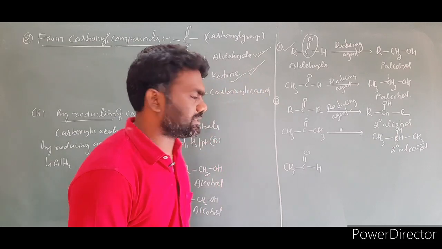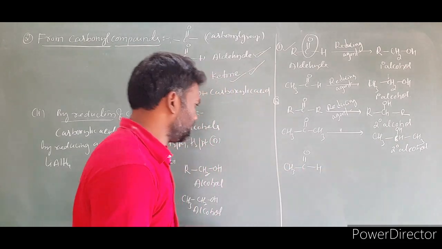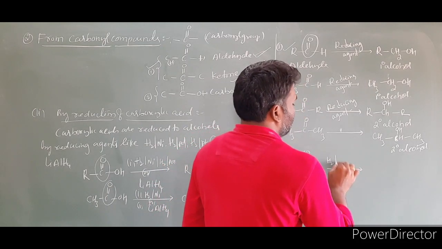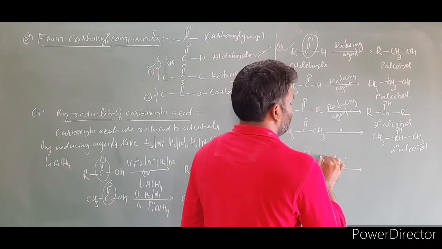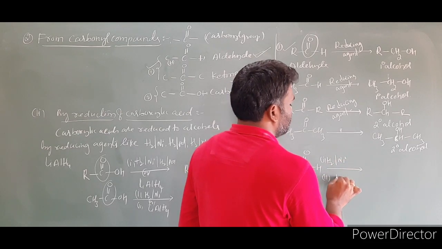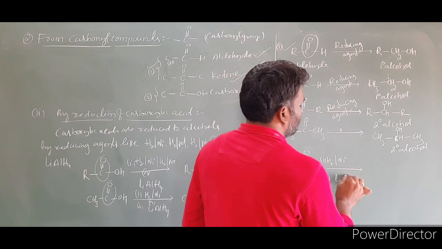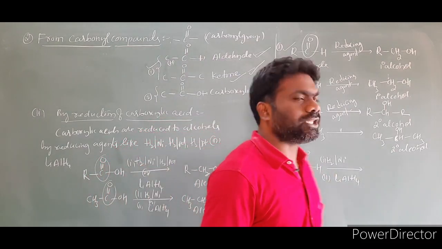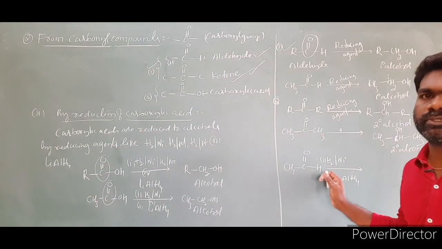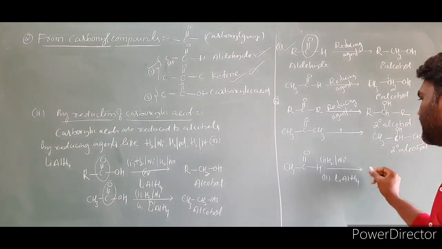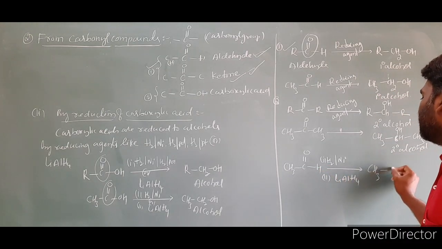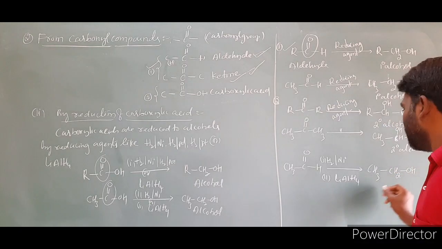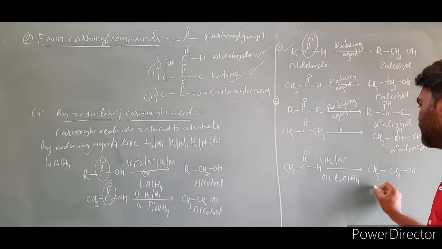Then you can take a carboxylic acid, CH3 C double bond O OH. Directly I am taking the carboxylic acid instead of R; R may be an alkyl group. Then I am taking a reducing agent, H2 by Ni, and you can take another reagent, lithium aluminum hydride. In this case we should not use sodium borohydride. Then the product is CH3CH2OH. What alcohol is this? This carbon is attached to only one carbon. This is a primary alcohol.